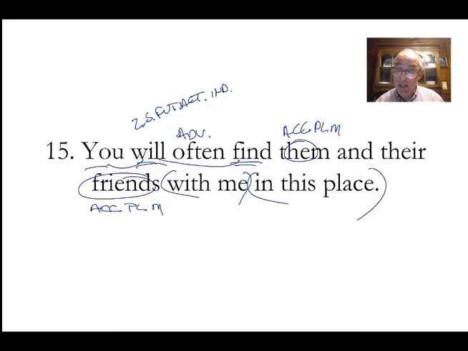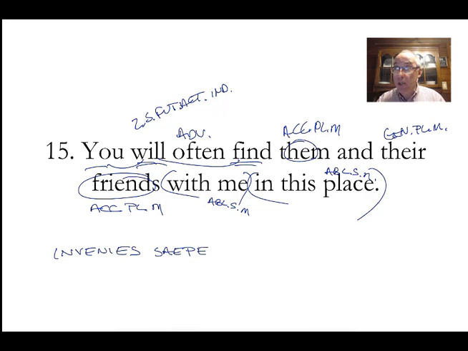Great. Them, we've already identified, and their, genitive, plural, masculine. Accusative, plural, masculine is friends. With me is going to be the ablative, singular, masculine. In this place, in places, ablative, singular, neuter. Do you see what I'm doing? I'm just identifying everything. And now I'm going back to translate them. You will find, invenies. Often, saepe.